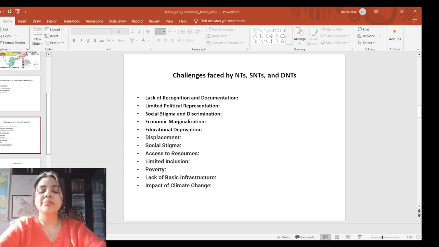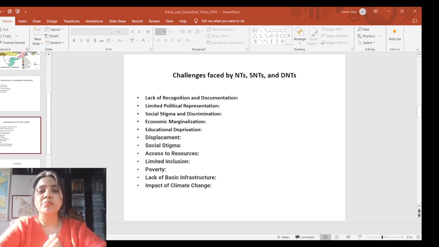Displacement, as we have seen, because of developmental projects, urbanization and changes in land use patterns, has often led to displacement of DNT communities, which disturbs their traditional lifestyle also. Social stigma: despite legal changes, some communities may still face social stigma and discrimination. Access to resources: they have limited access, be it health or education.